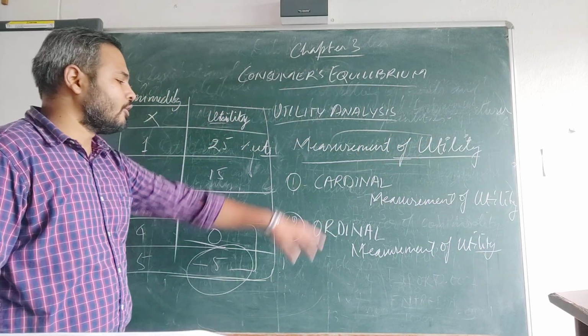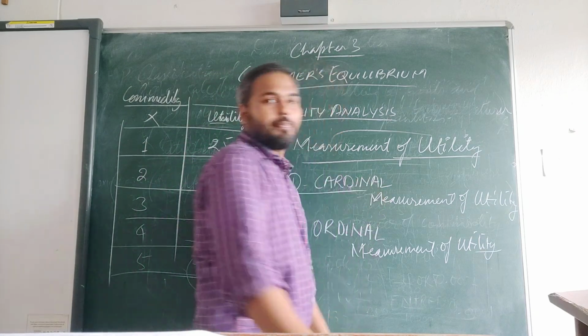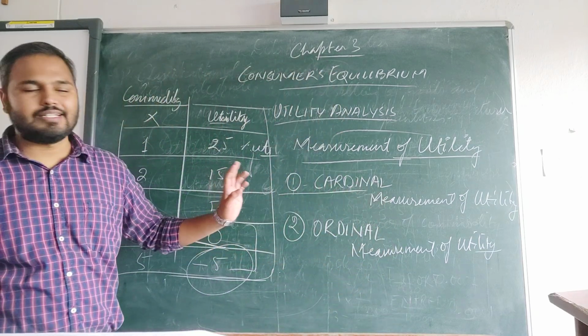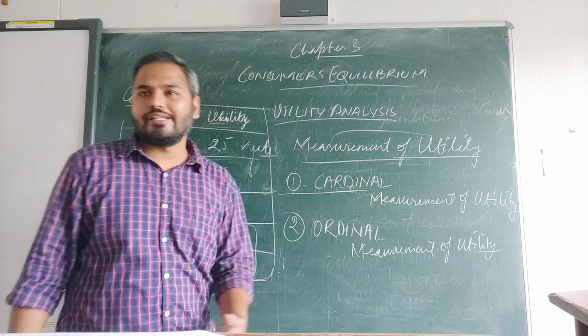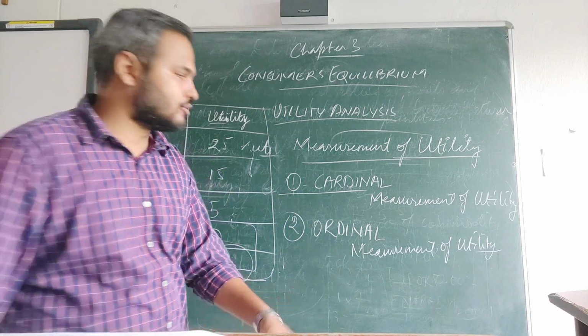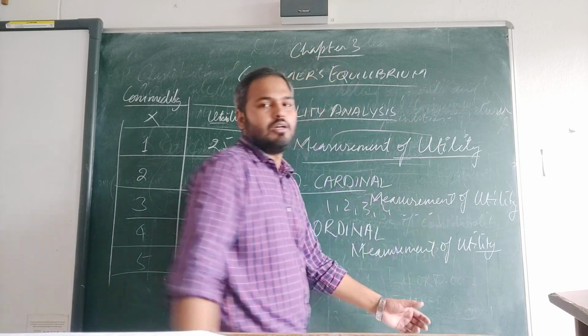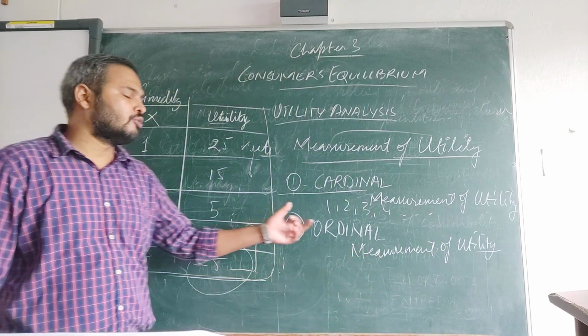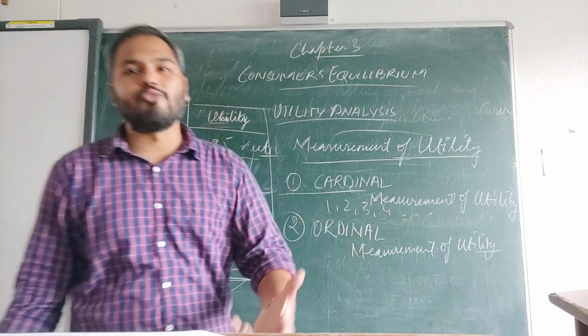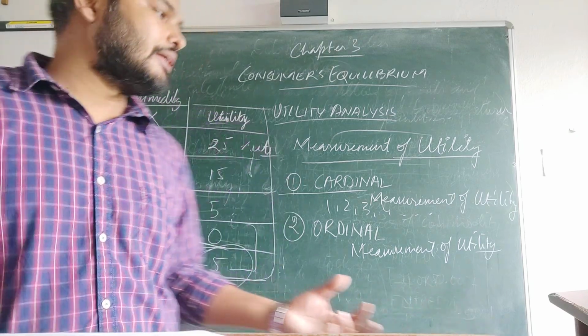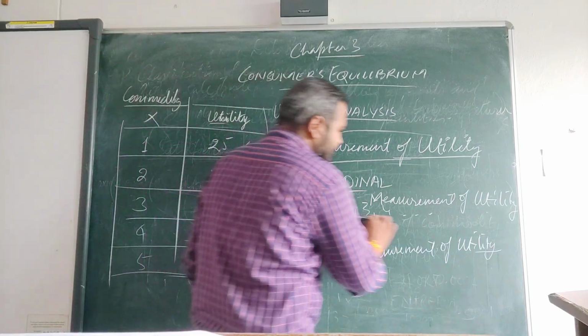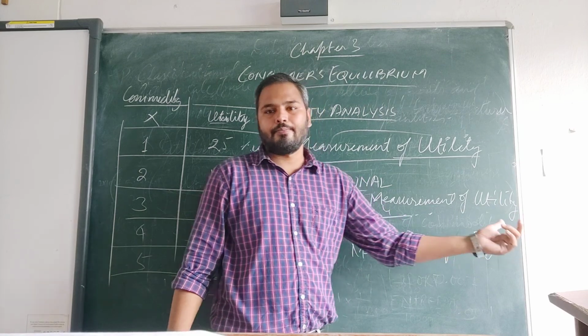In cardinal measurement, you can measure the utility in the form of numbers like 1, 2, 3, 4, and so on. So when you are able to measure the utility in the form of units or numbers, then it is called cardinal measurement of utility.